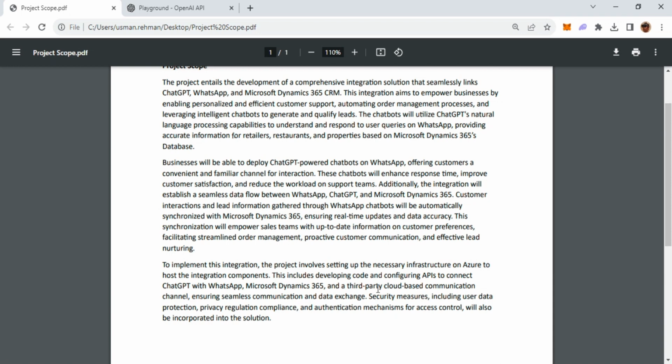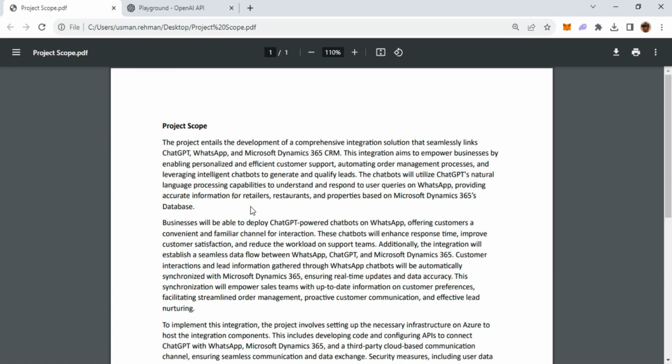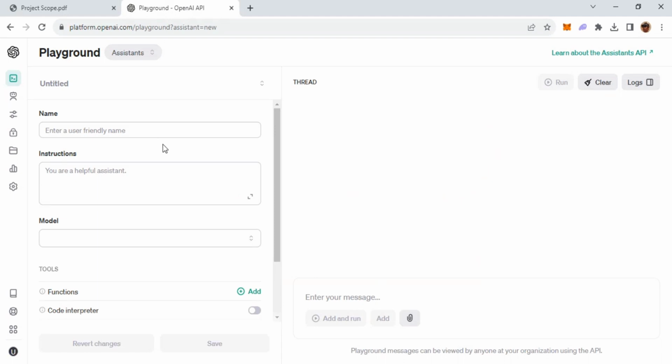But the idea underlying is whether we can provide this as a textual input to the Code Interpreter or Assistant API, and then ask it to propose the solution architecture, and not only propose it, actually draw that architecture for us. So I'll go ahead and create an assistant. For the purpose of simplicity, I'm going to name it an architect, because that's the job of an architect in an organization, to take the concept and then propose the solution architecture. And for the purpose of this video, I'm going to speed up some of the areas.